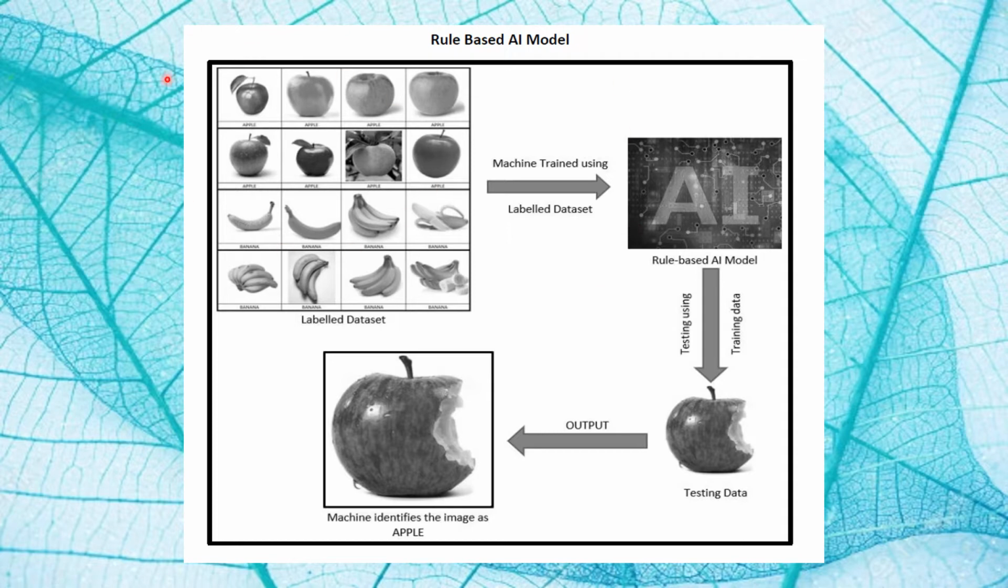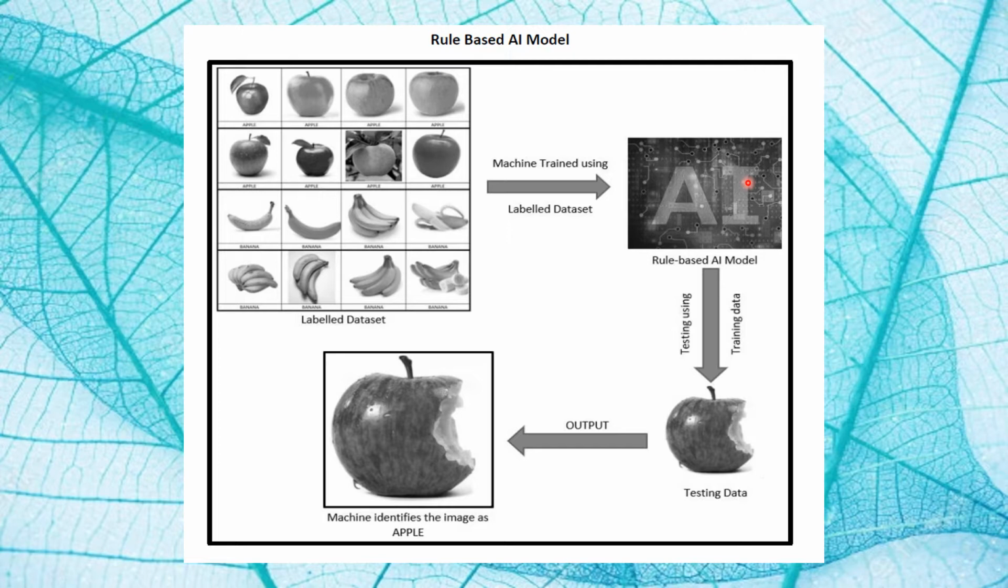So rule-based AI model refers to AI modeling where the relationship of patterns in data are defined by the developer. The machine follows the rules or instructions mentioned by the developer and performs accordingly.